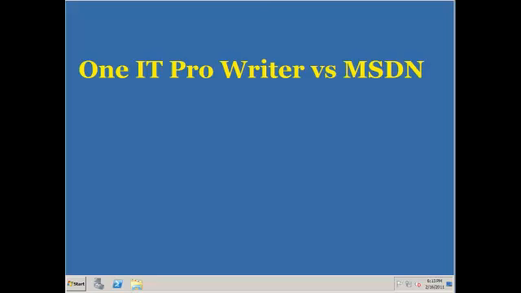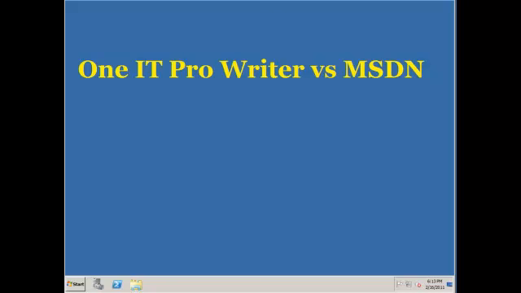Today we're going to look at how to install SQL Server for Team Foundation Server. We're using SQL Server 2008 R2. It's going to take probably about half an hour, but we're going to try and compress that so we can get the job done as quick as possible.